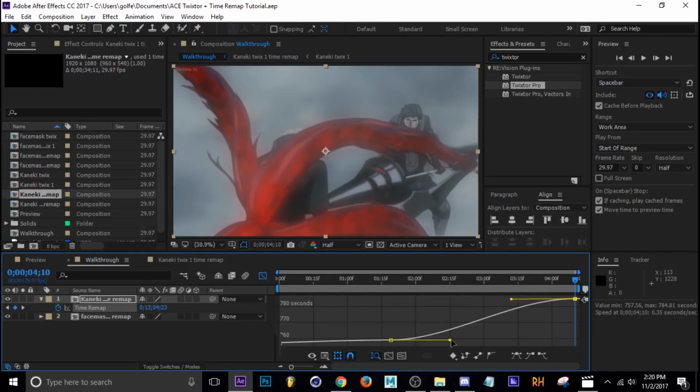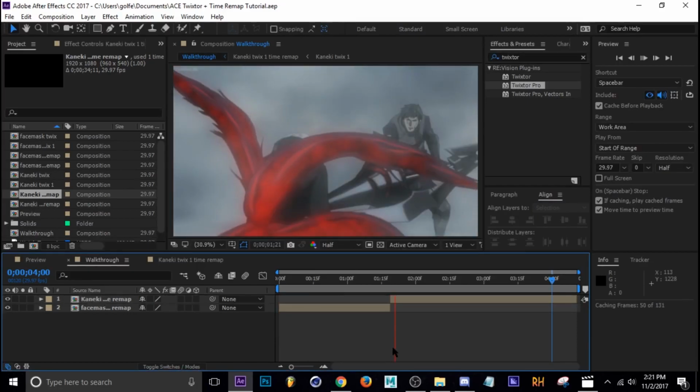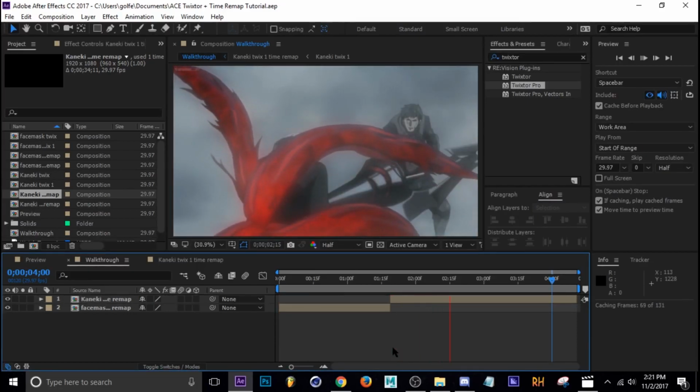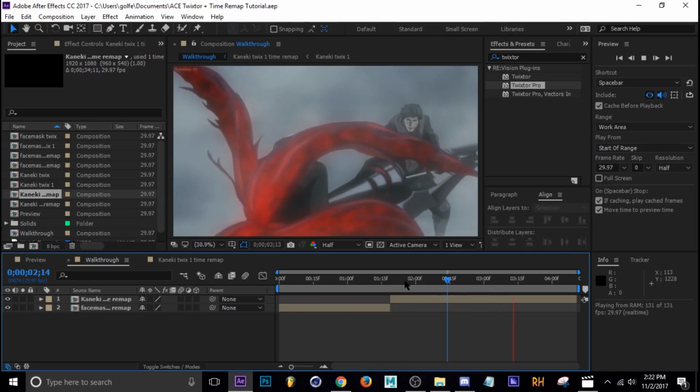This one I'm going to make fast and then kind of slow at the end, but if you do it like this, holding shift and keeping it flat, at the end there will be almost no motion. So I'm actually going to drag this a little bit below parallel, so that it'll continually move even after this fast part right here. Let's play this all the way through and see what we have. Alright, that really doesn't look too bad. I think that pretty much does it for this tutorial.